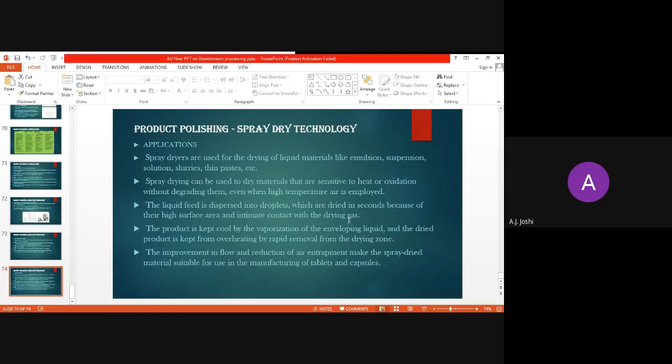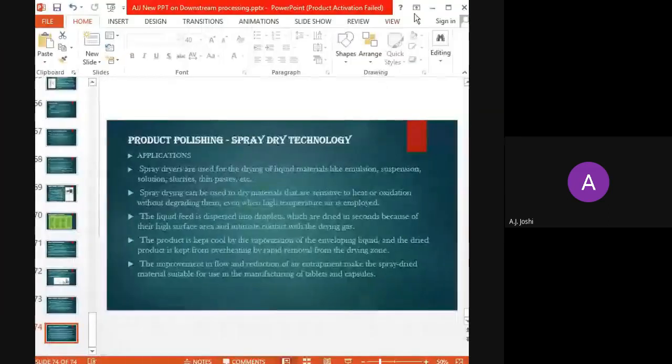Okay, so with these different methods of product polishing, we have finished the downstream processing of the extracellular product. Initially we mentioned that the different steps selected for downstream processing depend on the type of product. The product may be in three different forms. First might be the microbial biomass or the cell itself. The second is the extracellular product, and the third is the intracellular product.